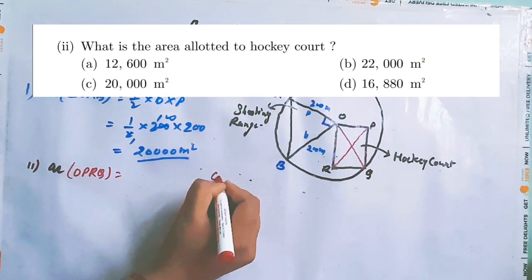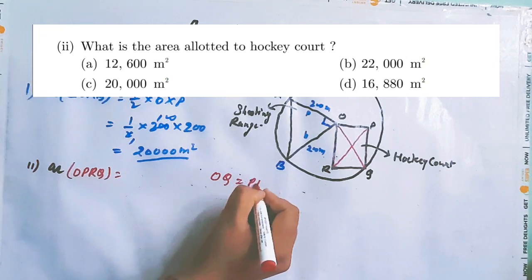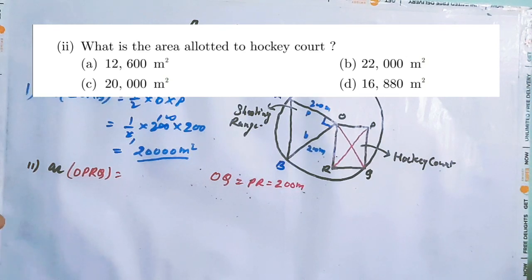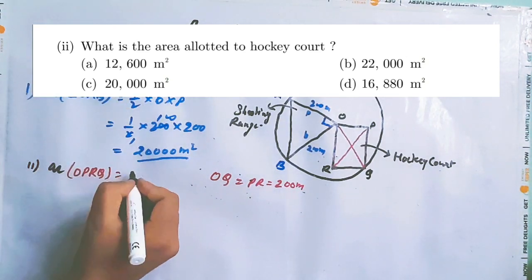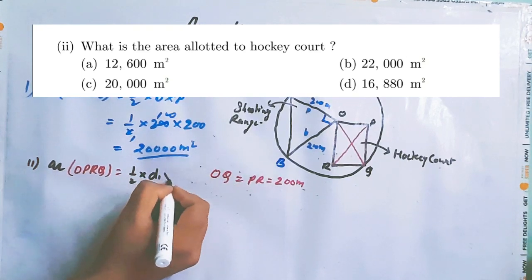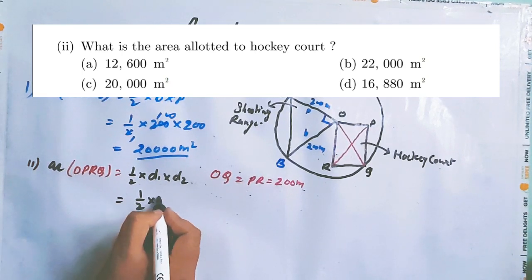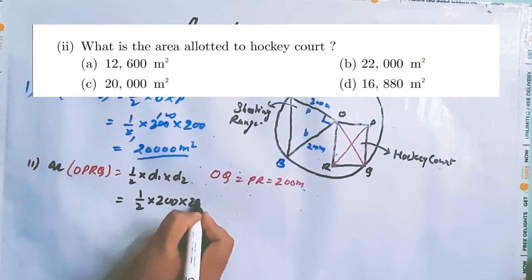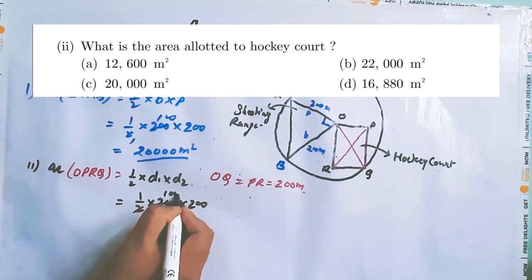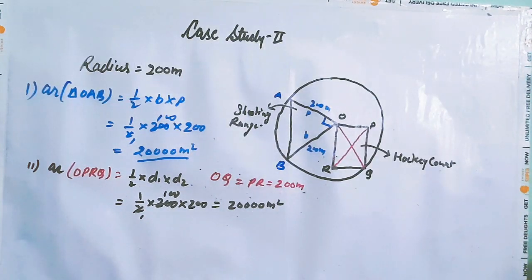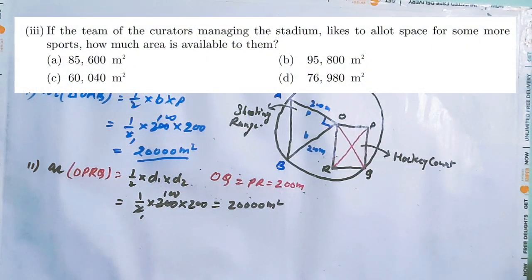We know that OQ equals to PR and both are given equals to 200 meters. So we can use the area of rhombus here, that is half into diagonal 1 into diagonal 2, which is equals to half into diagonal 1 is 200 into 200, which is equals to 20,000 meter square.